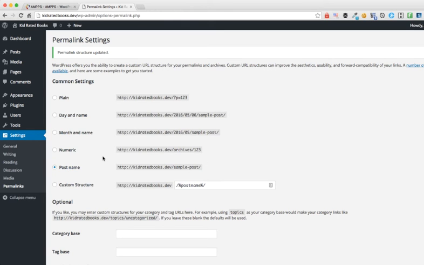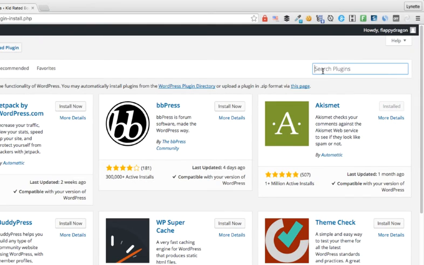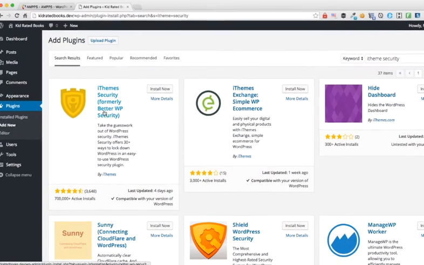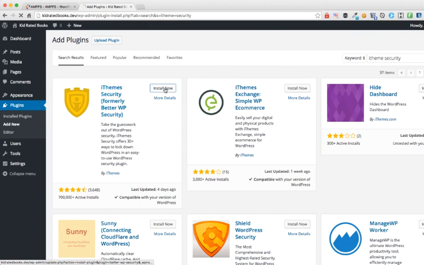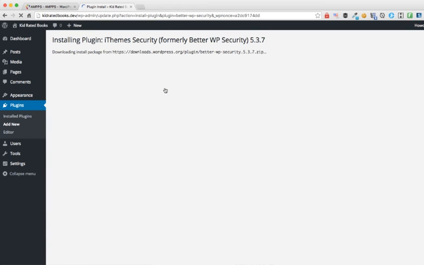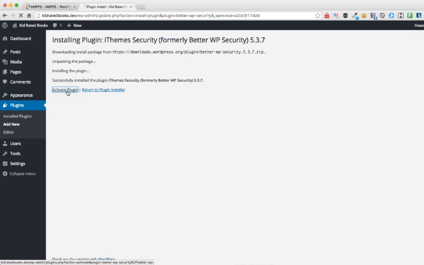Next thing we want to tackle is the plugins. What plugins you install will definitely depend on what your site is going to be and what you're going to use it for. But typically there are some plugins that I like to install right off the bat on a fresh WordPress site. So let's head on over to Plugins, click Add New, and search for iThemes Security. Here it is right there. We click Install Now, give it a few moments to download the plugin to your site, and once this link appears, we click Activate Plugin.